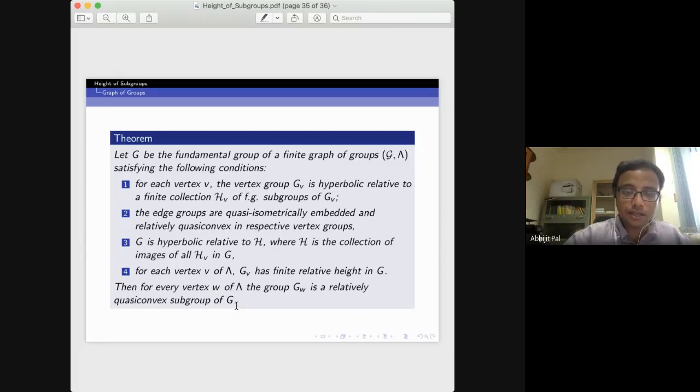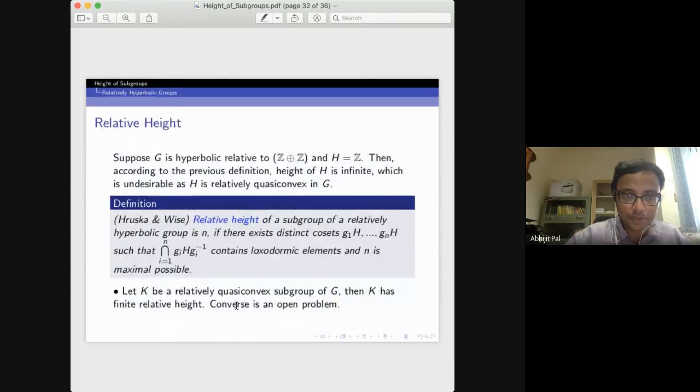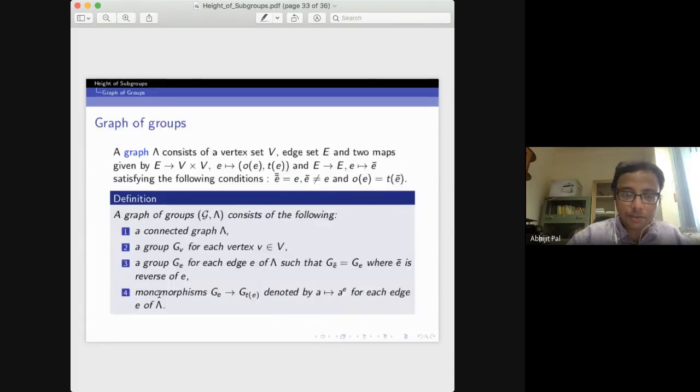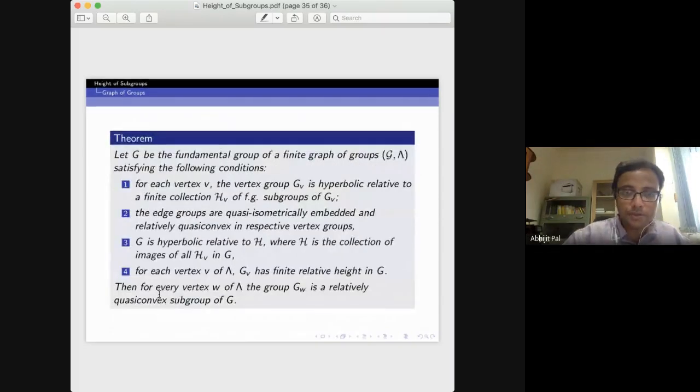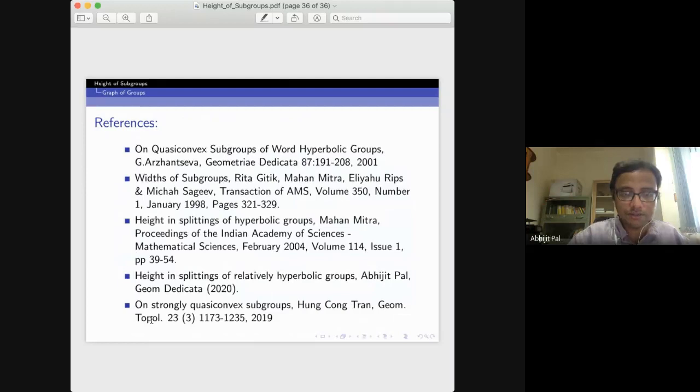So it is again a partial answer to the converse problem: if you take any relatively quasi-convex subgroup K, then K has finite relative height. As a partial converse, we have this theorem. Again, it is a generalization of Mahan's theorem. Okay, so I'll stop here. These are the references. Thank you for your attention.